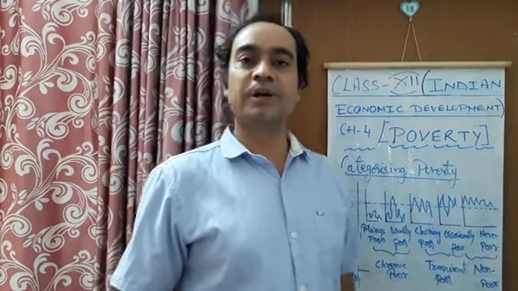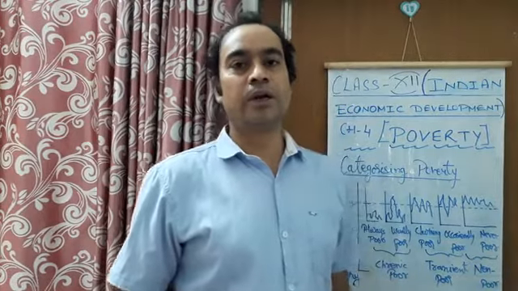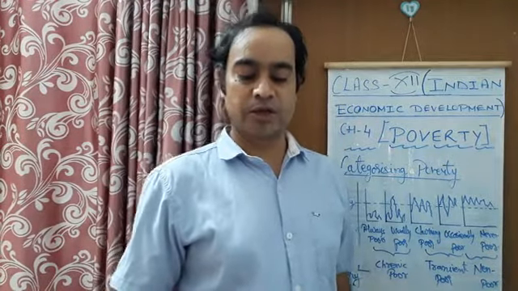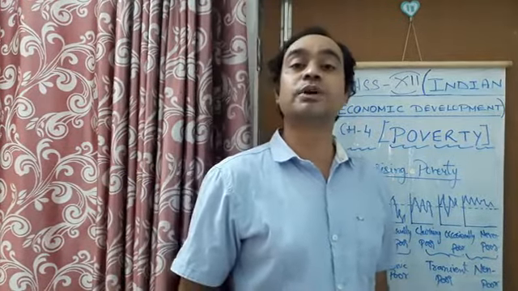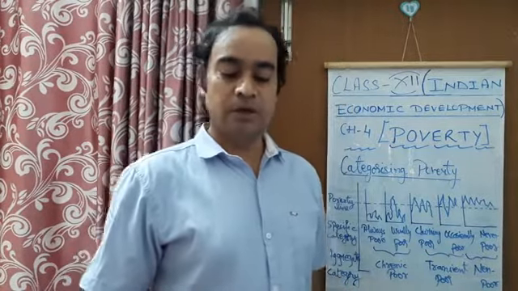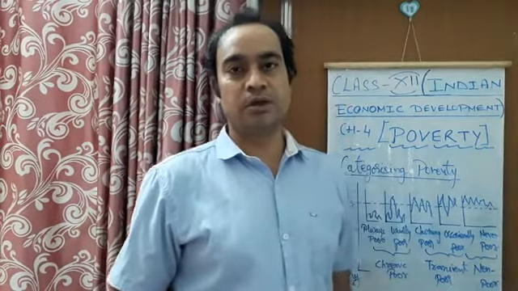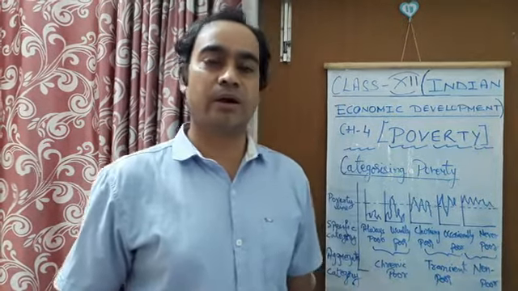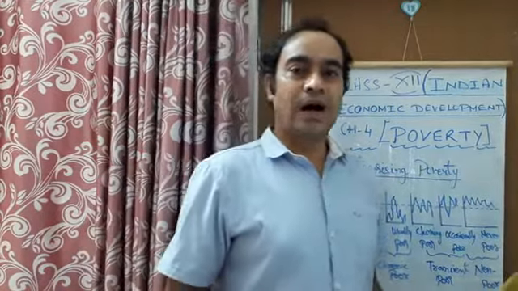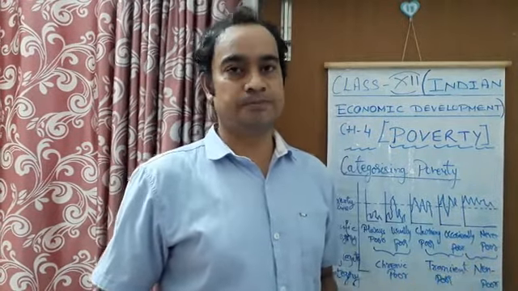So the monthly expenditure for these two people in the rural areas is rupees 673 as per 2009-2010, and in the urban areas it is rupees 860. This is the monthly expenditure required. This is how the poverty line is to be estimated.